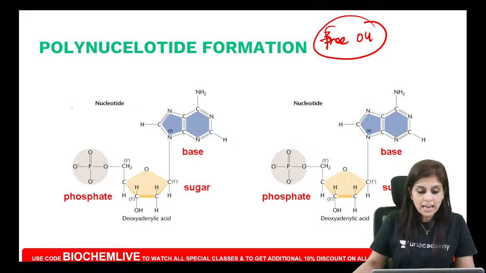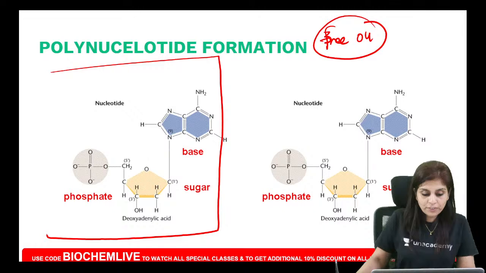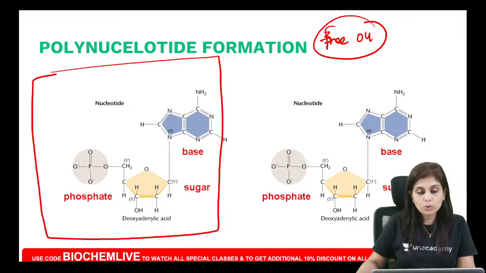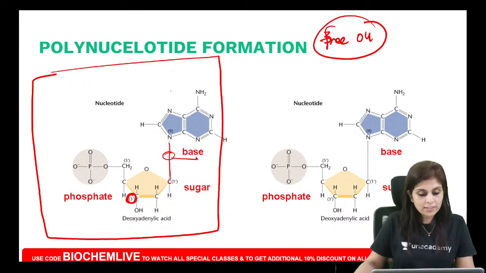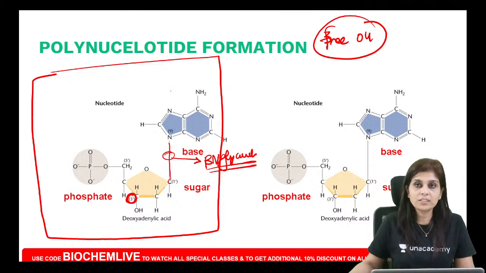And can you see that in this monophosphate nucleotide, the only hydroxyl group that is free is the 3' hydroxyl group? Yes or no? What has happened to the first hydroxyl group? The first hydroxyl group of the sugar is involved in a linkage formation with the base. So can you tell me what is the linkage here? The linkage between the sugar and the base. What is the name I told you? The name is beta N glycosidic linkage. Okay, it is beta N glycosidic linkage.